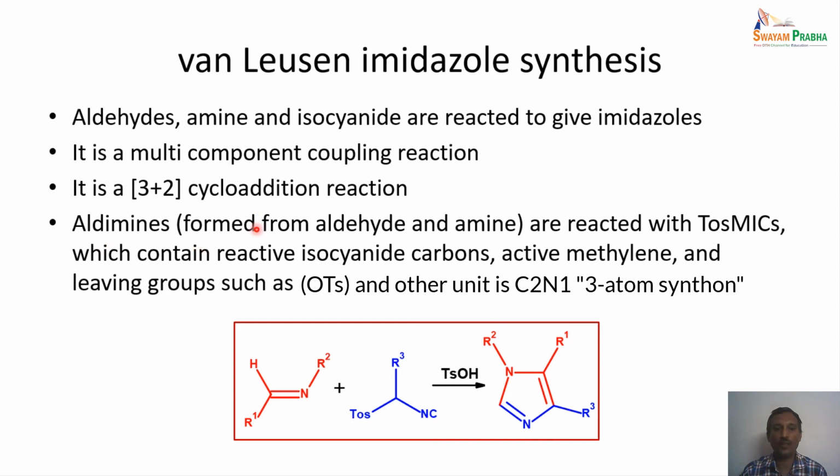Basically the imine, formed from the reaction of aldehyde and amine, is reacted with tosyl MIC, the isocyanide as shown here, and this reaction happens on the isocyanide carbon, which is highly reactive, and there is an active methylene and a leaving group. So the aldehyde and the amine part forms the 2 component, and the isocyanide forms the 3 component.